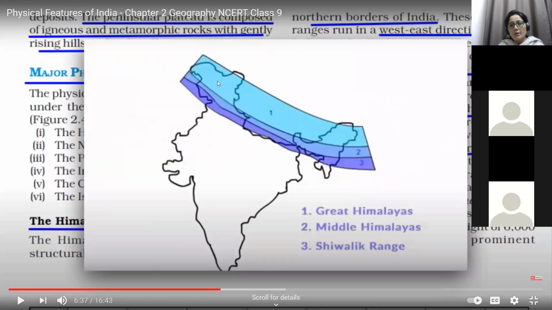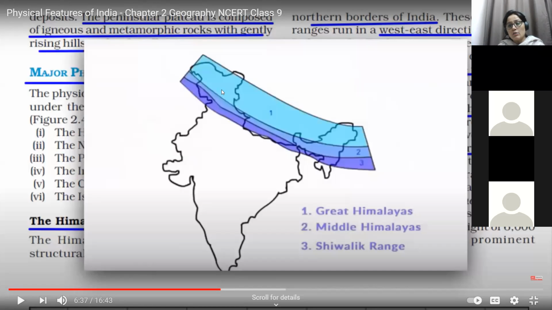Always keep a few things in your mind. Himadri, also known as Great Himalayas, continues always under snow. Himachal, also known as Middle Himalaya, continues, but snowfall is only during winter, not during summer. Then Shivalik, also known as Lesser Himalayas, is discontinuous and a recently formed, unconsolidated range. Landslides and earthquakes are very common problems here, and even deforestation is one of the major problems.